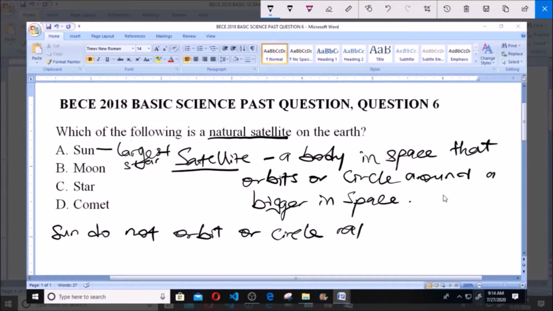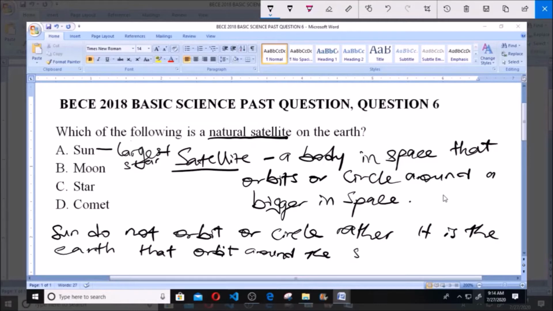Rather, it is the Earth that orbits around the Sun. So the Sun does not orbit. So definitely, Sun cannot be the satellite of the Earth.